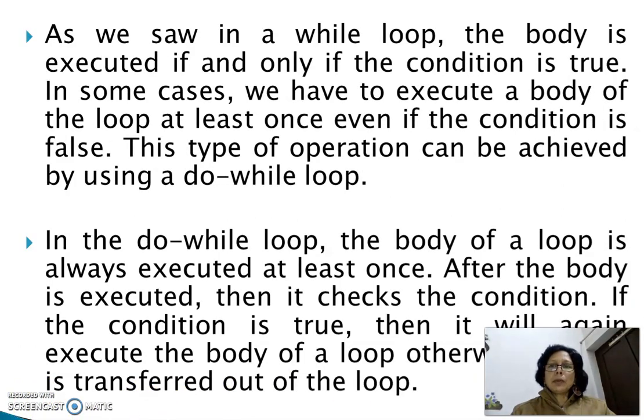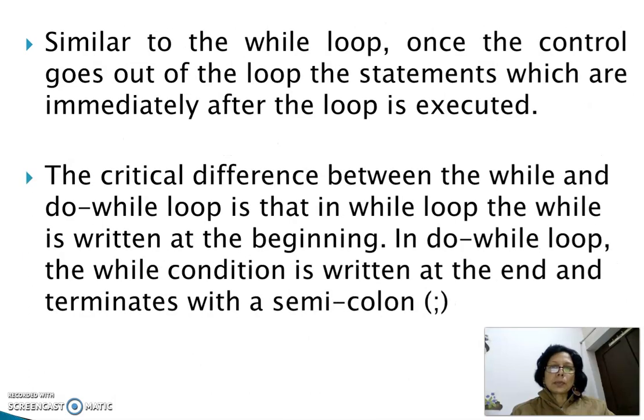As we saw in a while loop, the body is executed if and only if the condition is true. In some cases, we have to execute the body of the loop at least once even if the condition is false. This type of operation can be achieved by using a do while loop. In the do while loop, the body of the loop is always executed at least once. After the body is executed, it checks the condition. If the condition is true, it will again execute the body of the loop. Otherwise, control is transferred out of the loop.